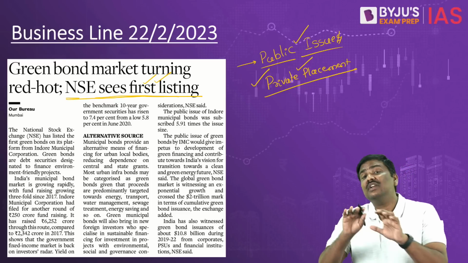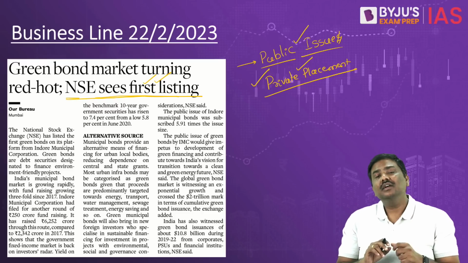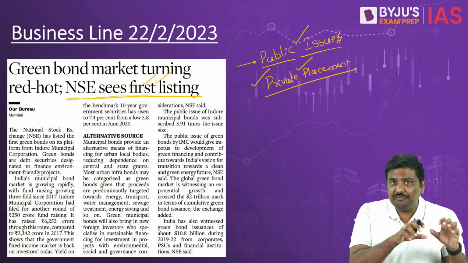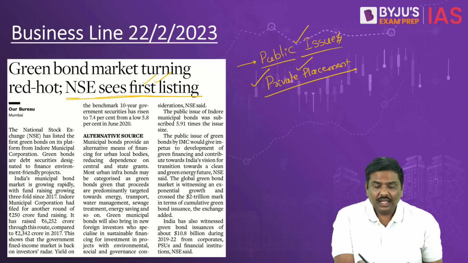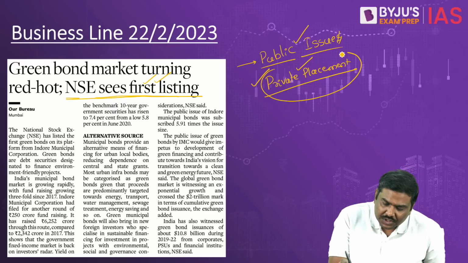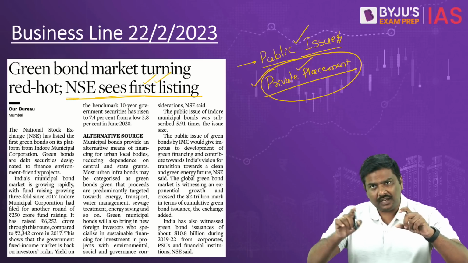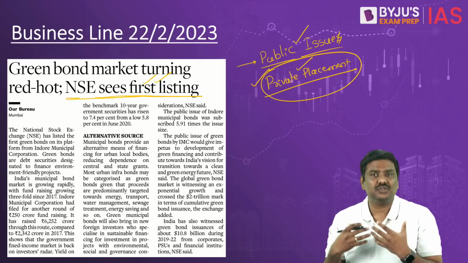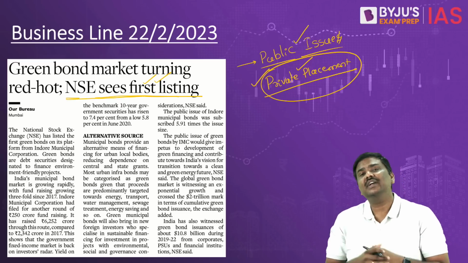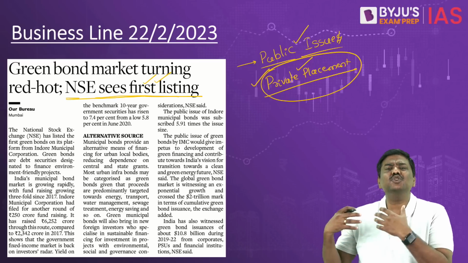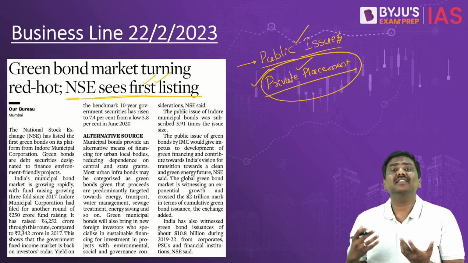I'm discussing this for a very simple reason. So far, whenever you spoke about these kind of bonds issued by the municipalities, these were generally done through private placement, wherein institutions such as mutual fund companies, pension companies, insurance companies, or banks invested and purchased these instruments.